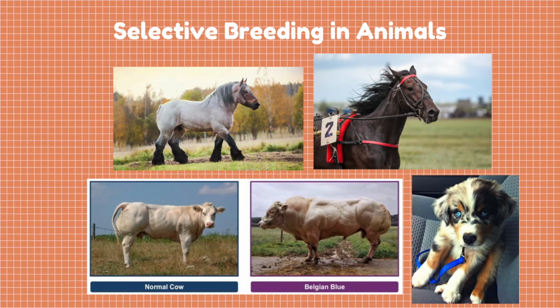On the other hand, selective breeding of domesticated animals has also resulted in the generation of diverse breeds of offspring. Horses, for example, have been selectively bred to become either race horses for their speed or draft horses for power and endurance. Belgian blue cows have been bred to produce more edible lean meat, and dogs are selectively bred for particular traits such as for hunting, herding, racing, or as toy dogs.